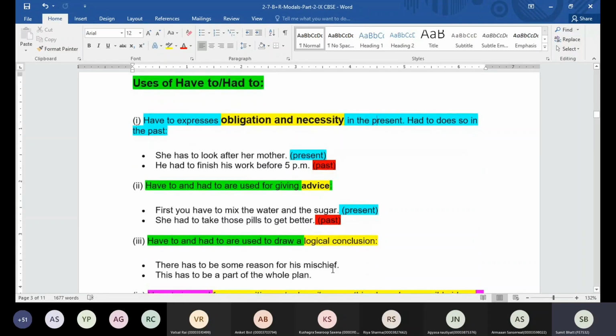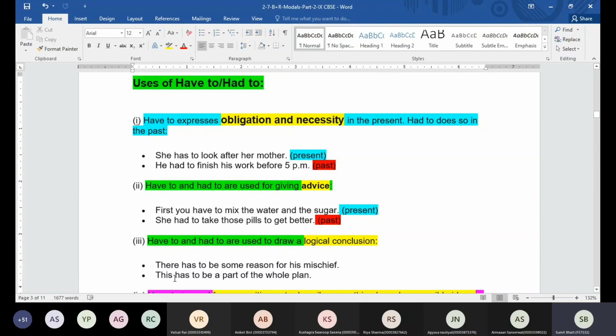Now have to and had to are also used to draw a logical conclusion. Just like must, if nothing else seems possible and there is only one way of coming to the conclusion, in that case we use must. And here also we can use either have to, has to, or had to, or we can also go for must. Like there has to be some mistake for his mischief, or this has to be part of a whole plan. So we can also use must in this case.